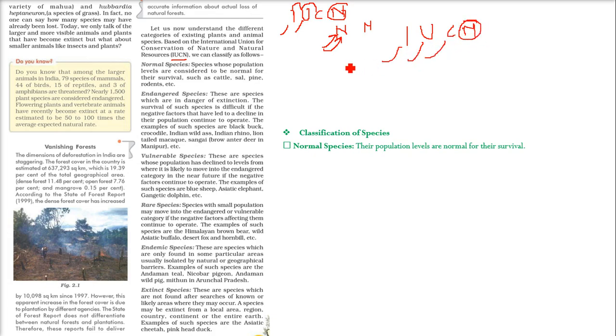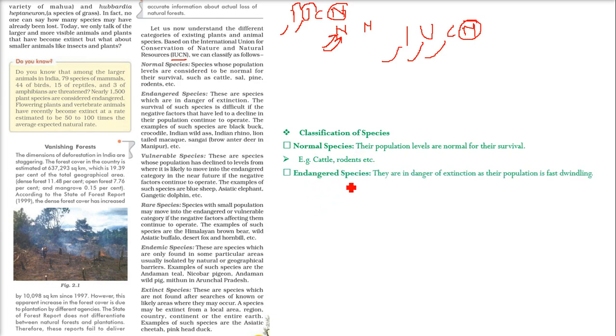So they have classified. In terms of classification, we first have the normal species. These species you will find everywhere. For example, cattle, rodents, and I can go up to the sal and pine trees, you'll find them everywhere.